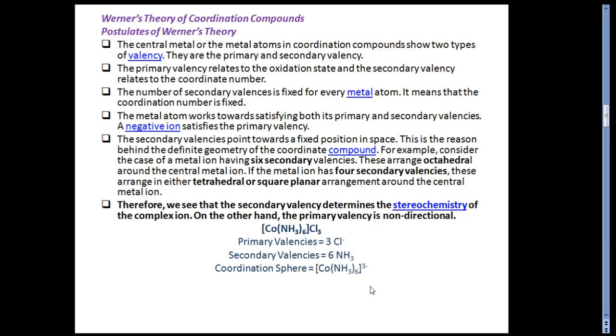On the other hand, the primary valency is non-directional in nature. And we can see that by taking the example of this cobalt complex. The primary valency is satisfied by the 3 chloride ions, and the secondary valency is satisfied by the 6 ammonia ligands. And this is the whole complex we can see over here.